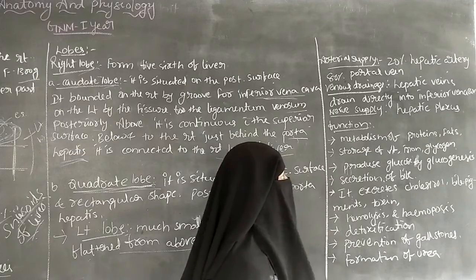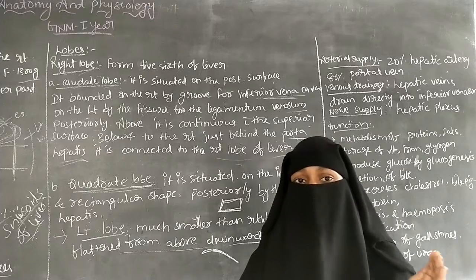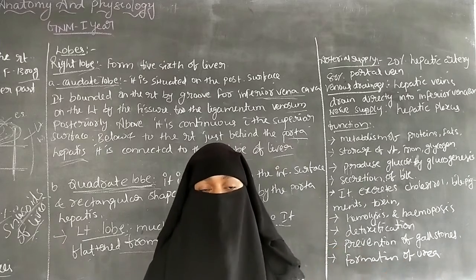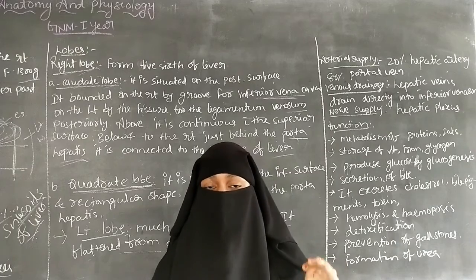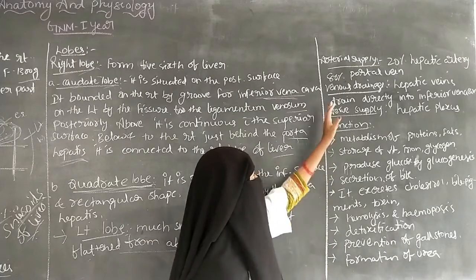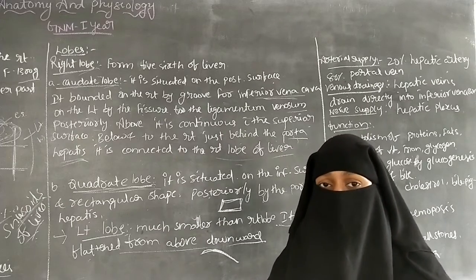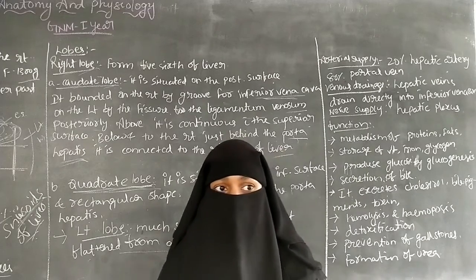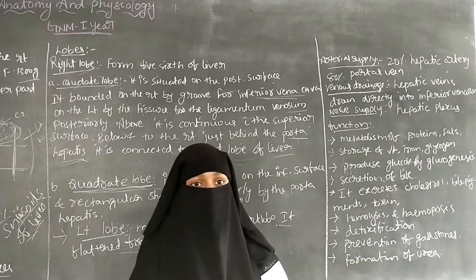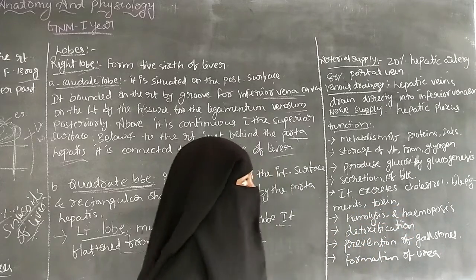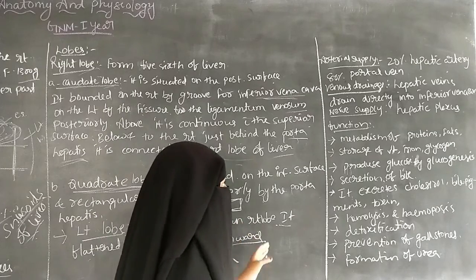So 20% of the blood supply to the liver is by the hepatic artery, which carries oxygenated blood to the liver, and 80% is by the portal vein, which carries blood from the lower parts of the body to the liver for filtration and processing.